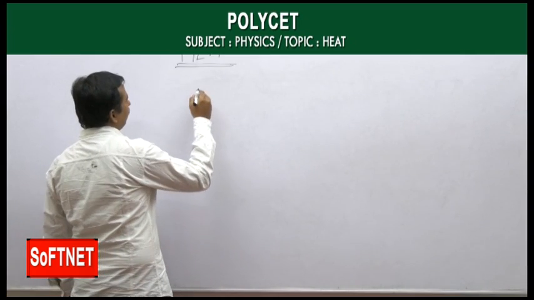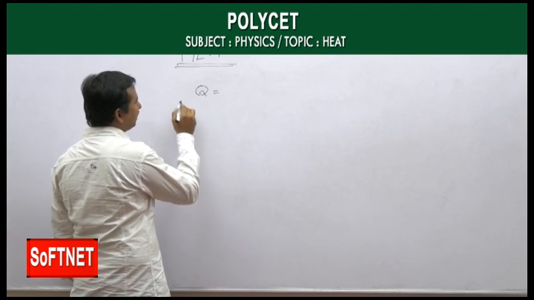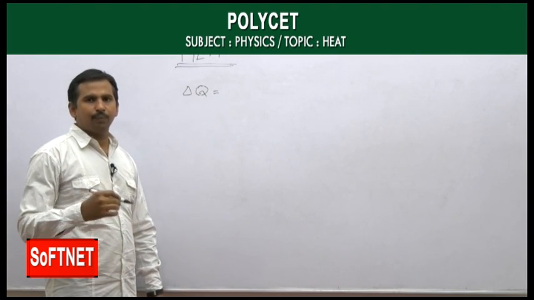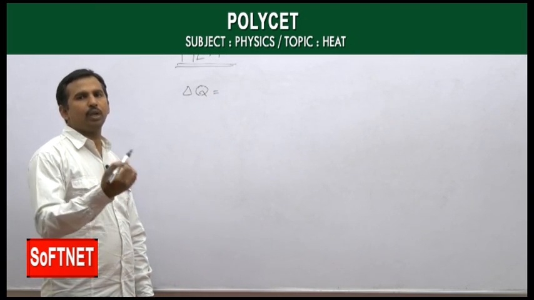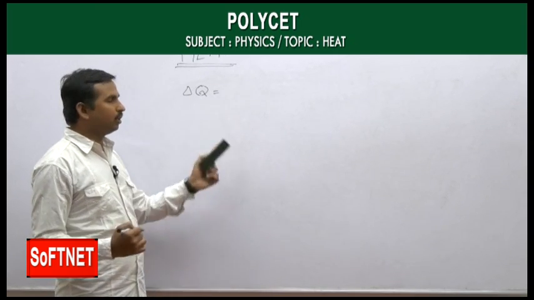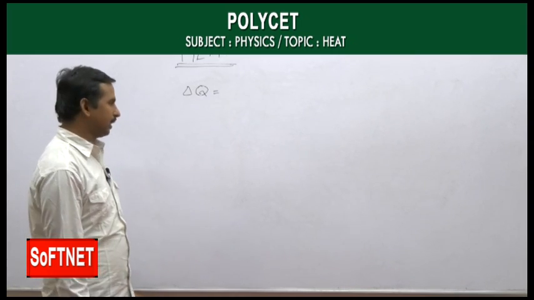Now we got a new formula for heat energy, where Q is the heat we are supplying to any substance, or the heat we are receiving from the substance, and that we take as delta Q. How much is the difference in the heat energy?